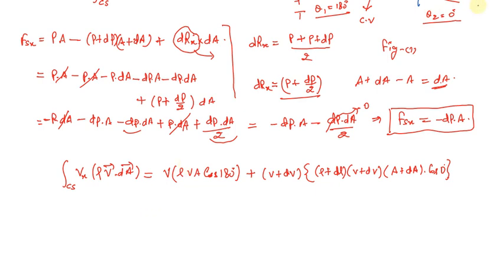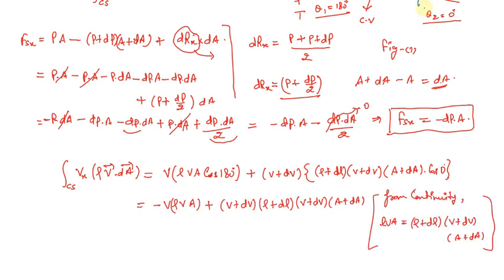Simplifying further, we are left with minus V in bracket rho VA plus (V plus dV)(rho plus d rho)(V plus dV)(A plus dA).